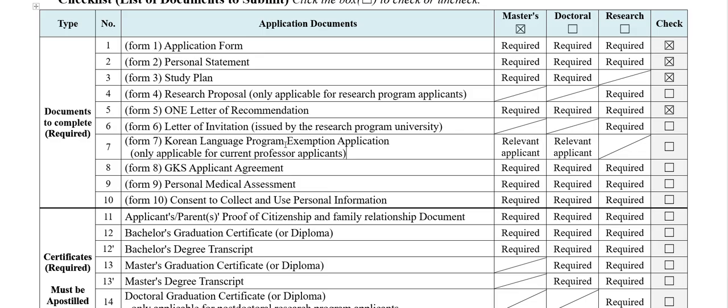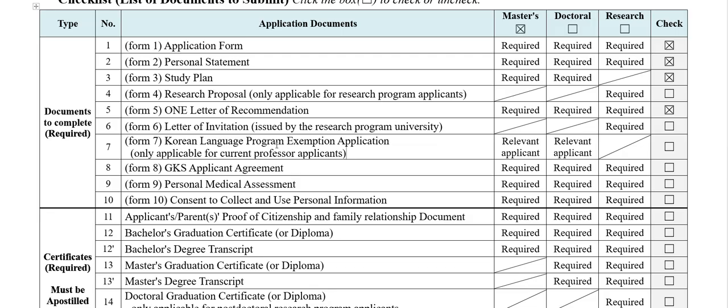Obviously, if you get a GKS scholarship, you have to do a compulsory 1-year language program if you don't have TOPIK level 5 or 6. If you already have TOPIK level 5 or 6, you are exempted. If you don't, even if you have TOPIK level 4 or 3, you have to go through the 1-year Korean language program. And if during that year you take the TOPIK exam and secure level 5 or 6, you are exempted for the remaining months. Let's say within 6 months you get TOPIK level 5 or 6, then you are exempted for the remaining 6 months and don't have to do the Korean language program.